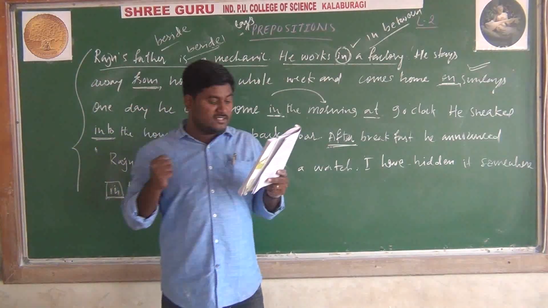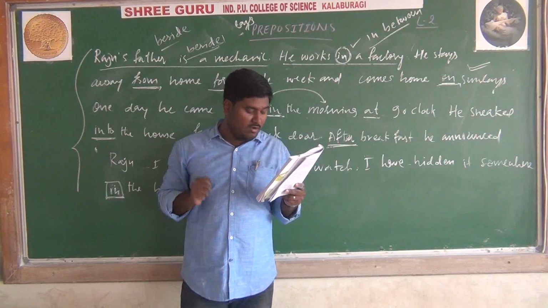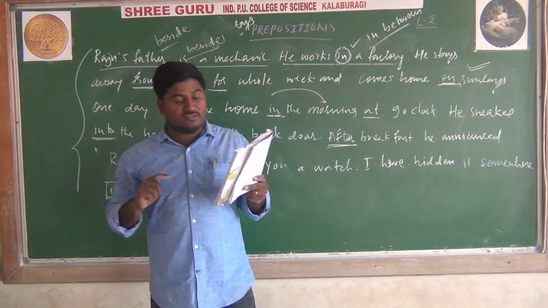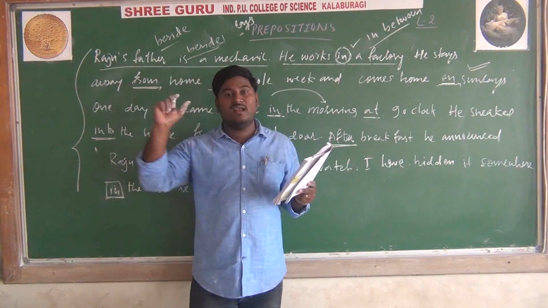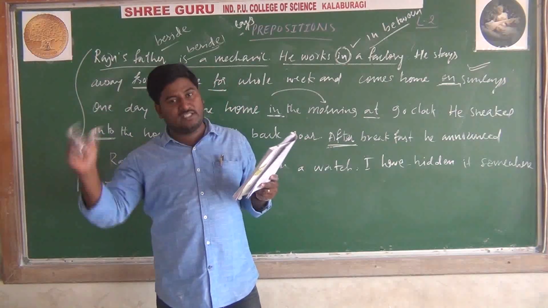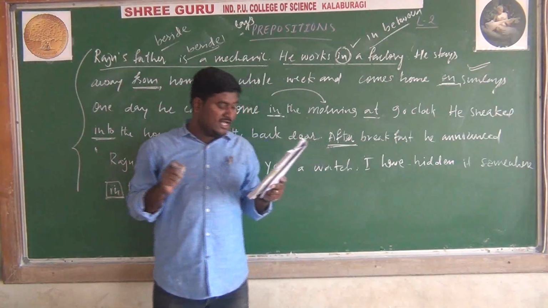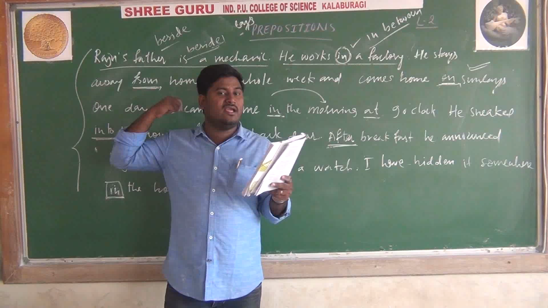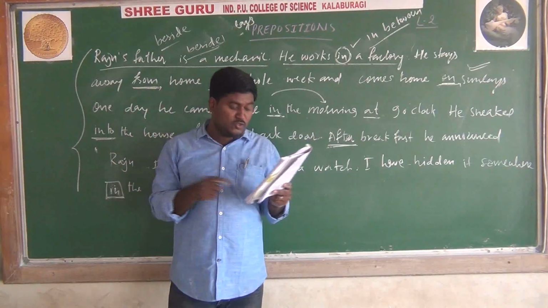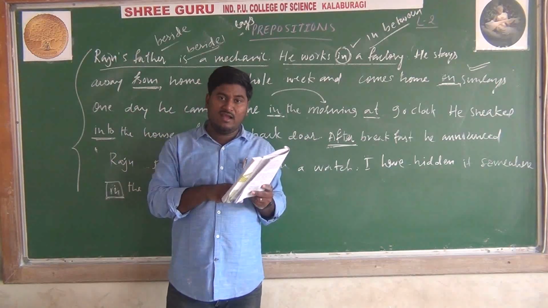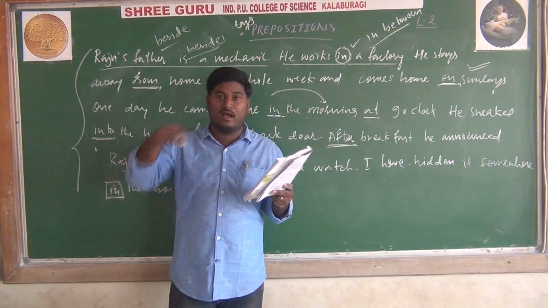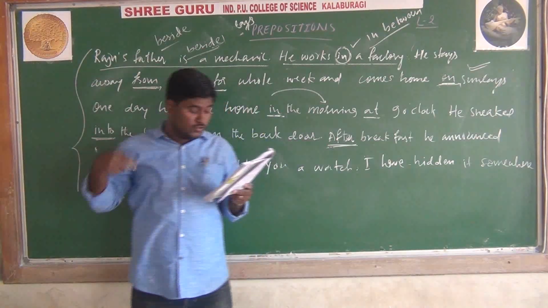"It has been raining since 3 hours" is wrong. It has been raining for 3 hours, because there the time is clearly mentioned. How many hours? 3 hours. In case it has been raining since last day, last week, at that time you should say since. But where the time is clearly mentioned, like 3 hours, 4 hours, at that time you should use the word for.